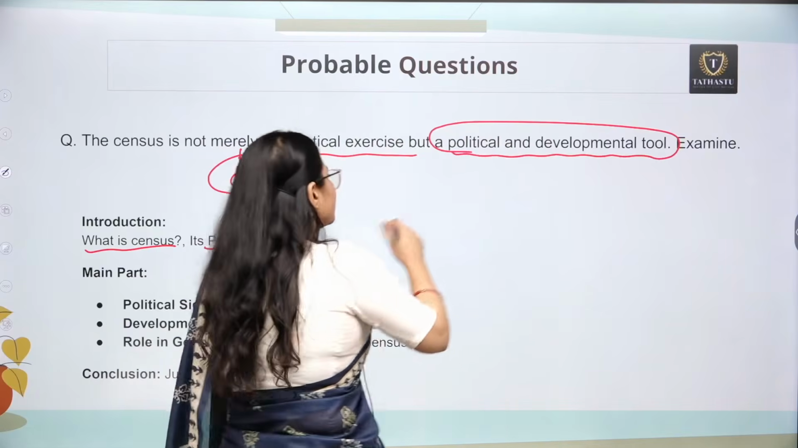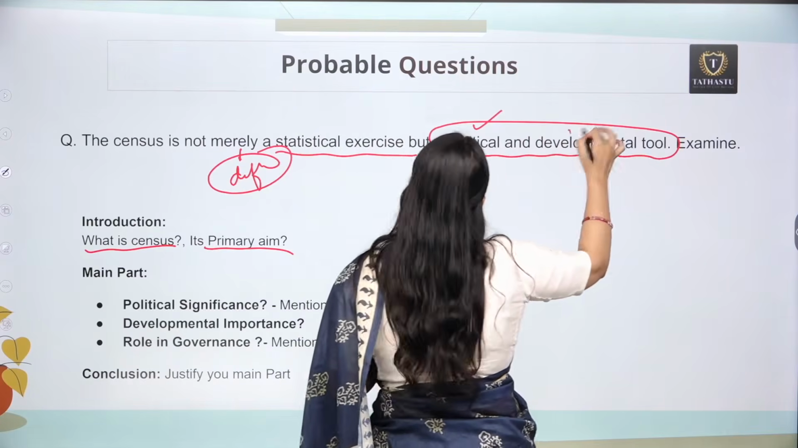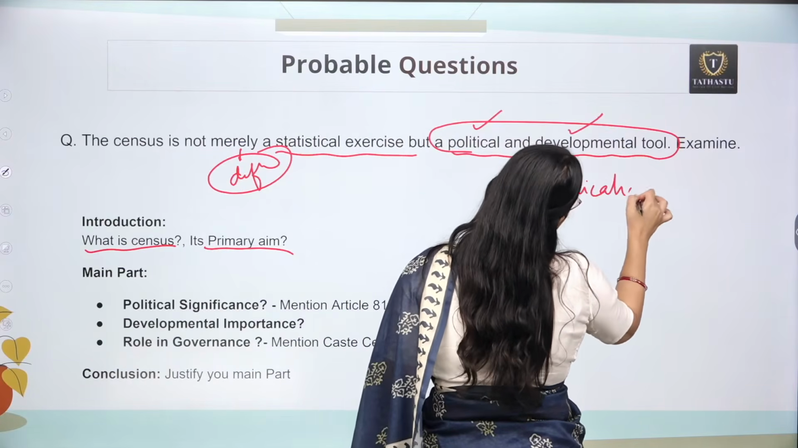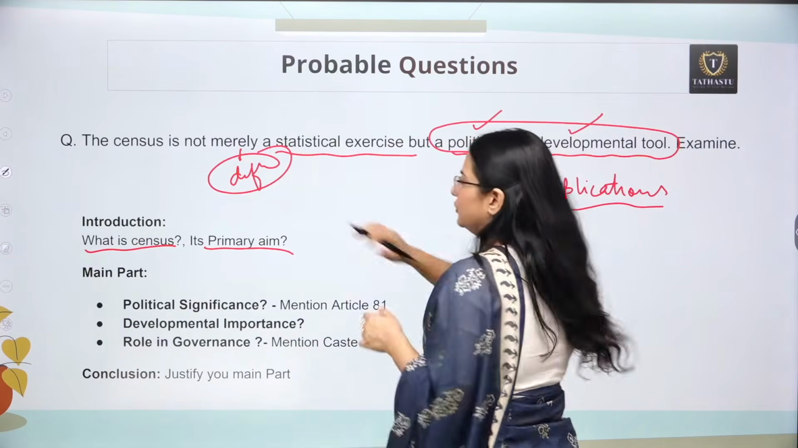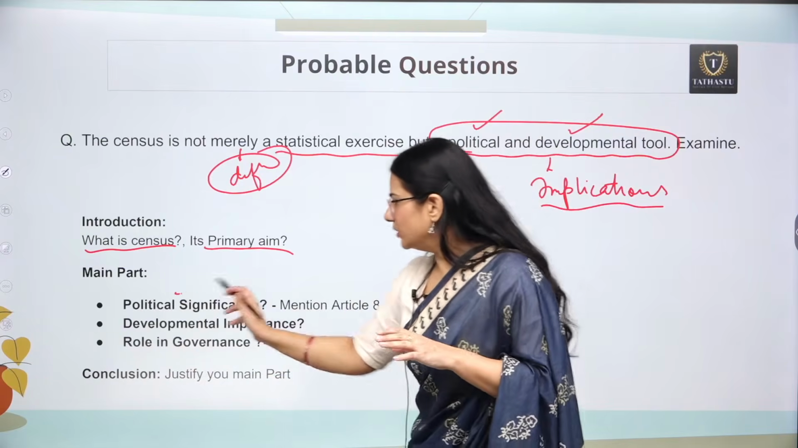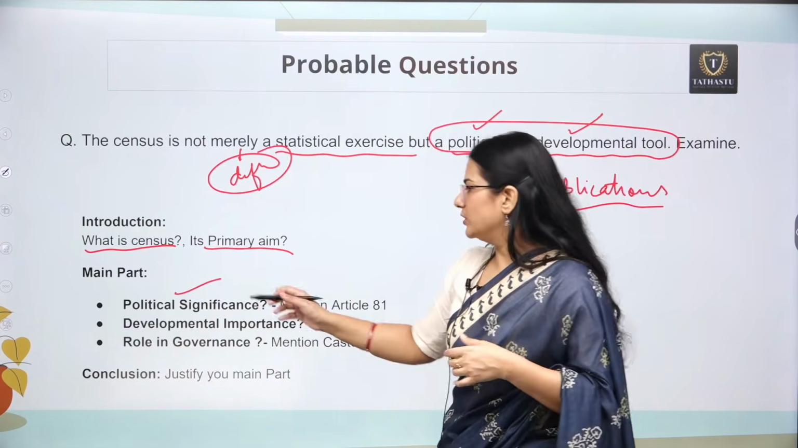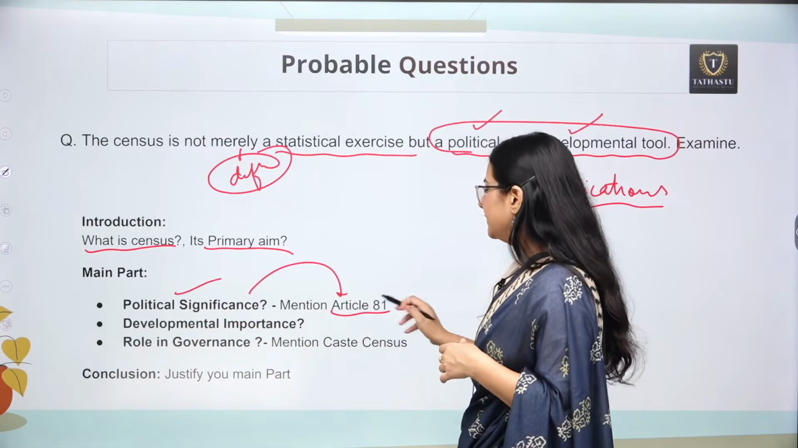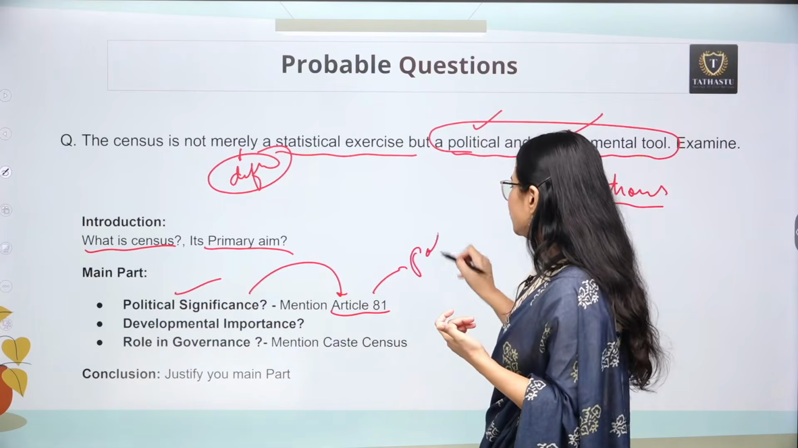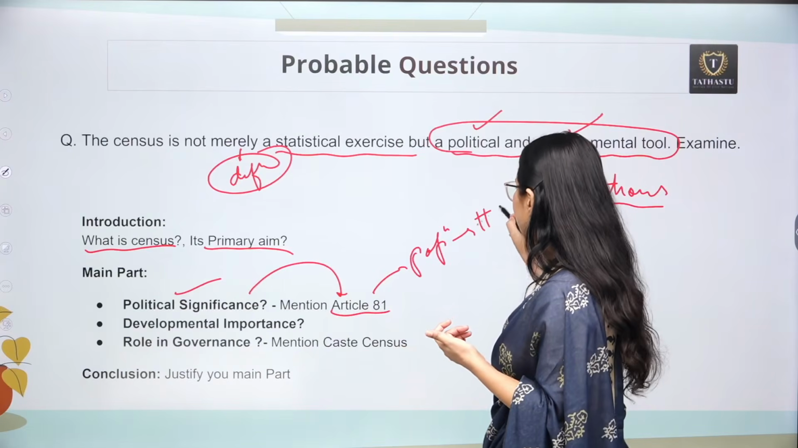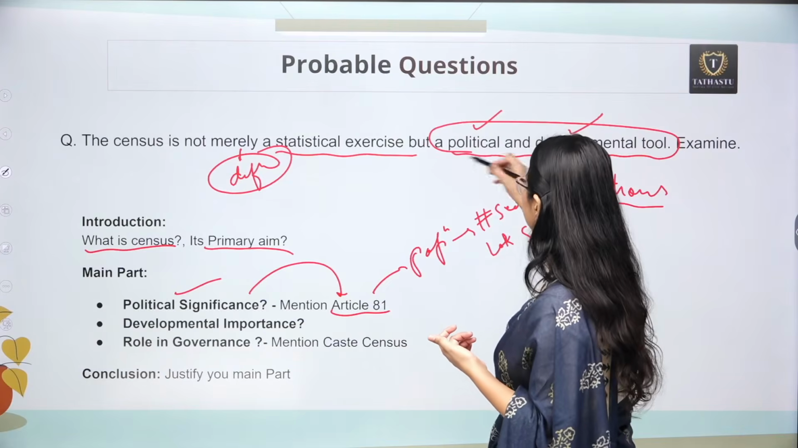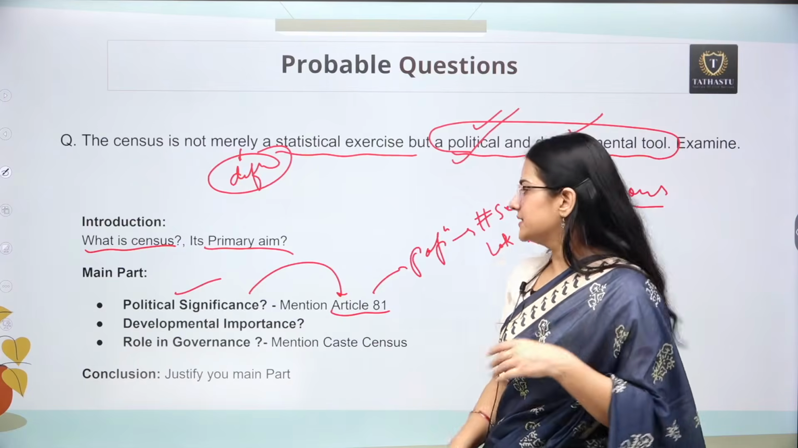But the main part should contain the political and development implications of census. Okay, so you are going to divide your main part into many headings, like what is the political significance. When it comes to political significance, you need to mention Article 81. Article 81 tells us how population is going to be the basis of the number of seats in Lok Sabha. So obviously there is political implication of census.